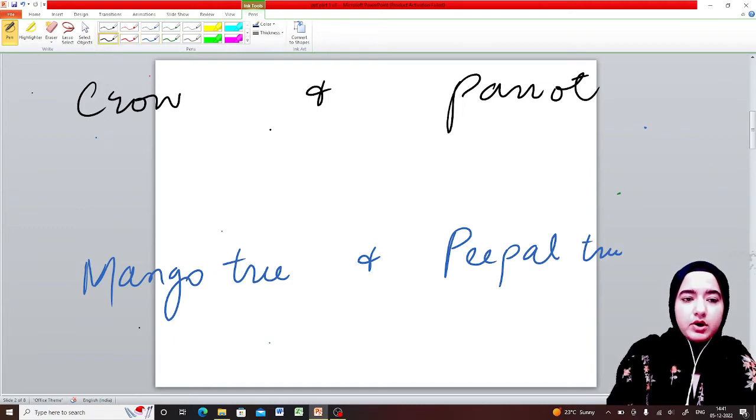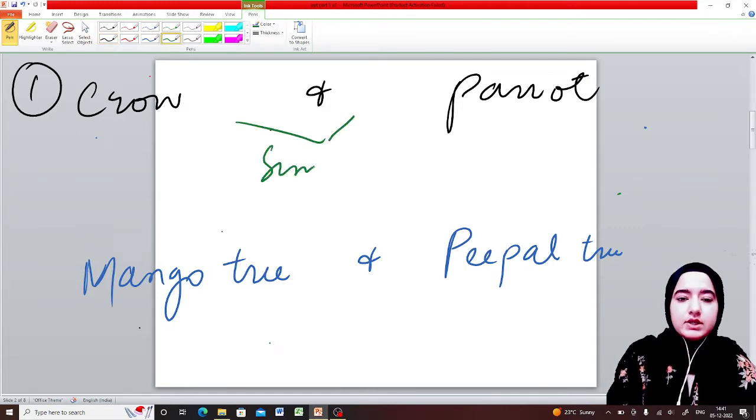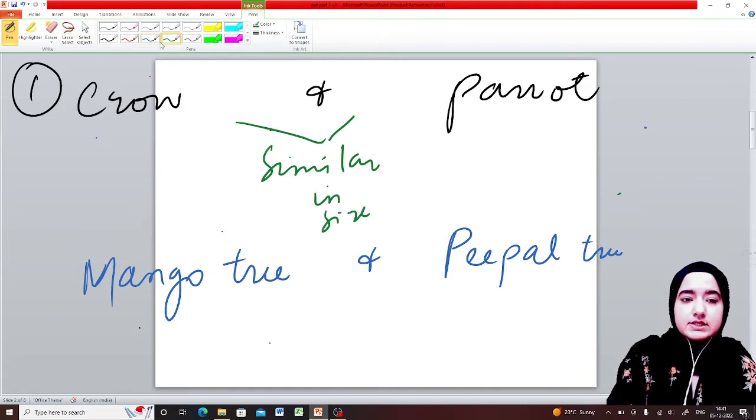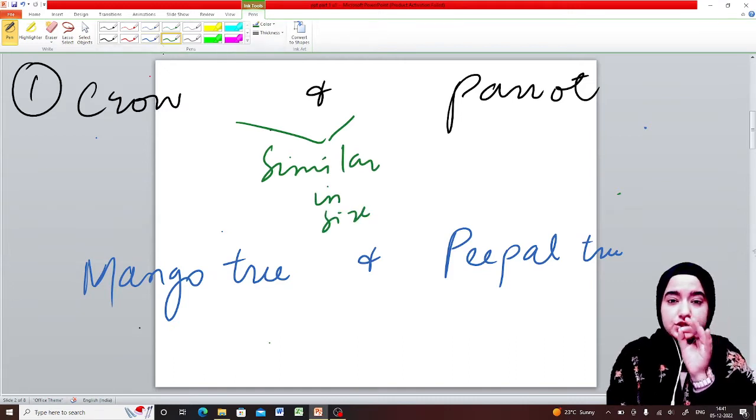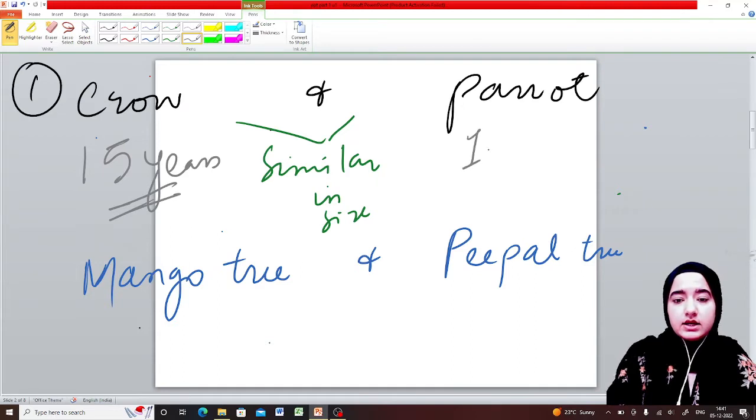If we talk about the first example, crow and parrot are almost similar in size. But what happens? See, there is a huge difference between the lifespan of crow and lifespan of parrot. How? Lifespan of crow is 15 years only. And talking about parrot, its lifespan is 140 years.